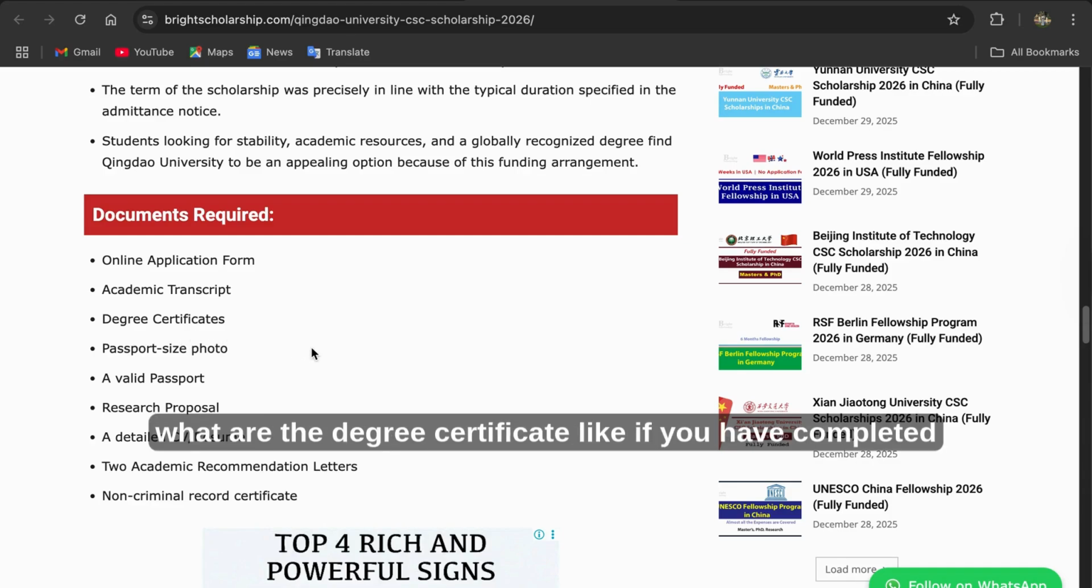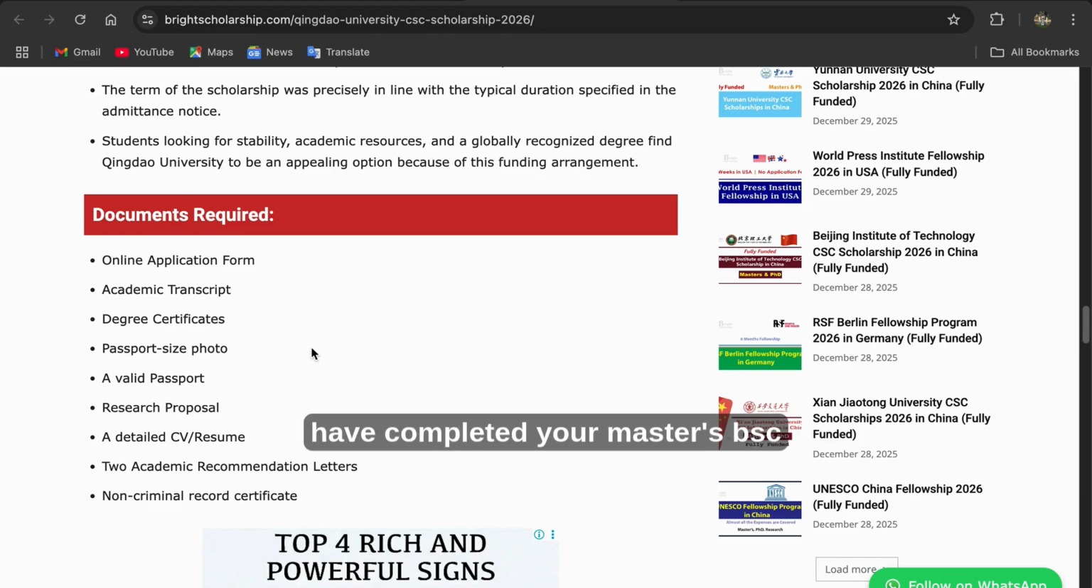What is the degree certificate like? If you have completed your BSc, you need to have your certificate for the degree. If you have your master's and you are applying for a PhD, you need to use this certificate and just upload it. That is your degree certificate.